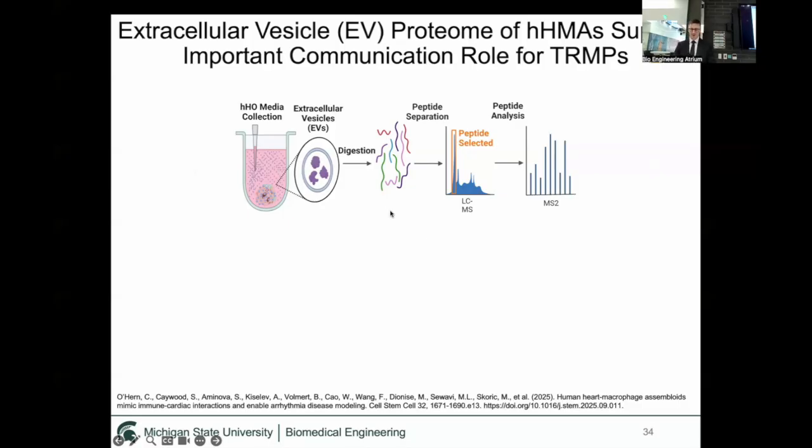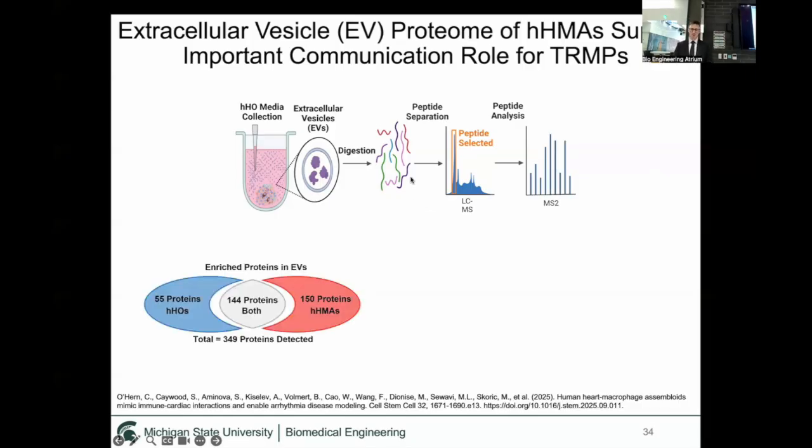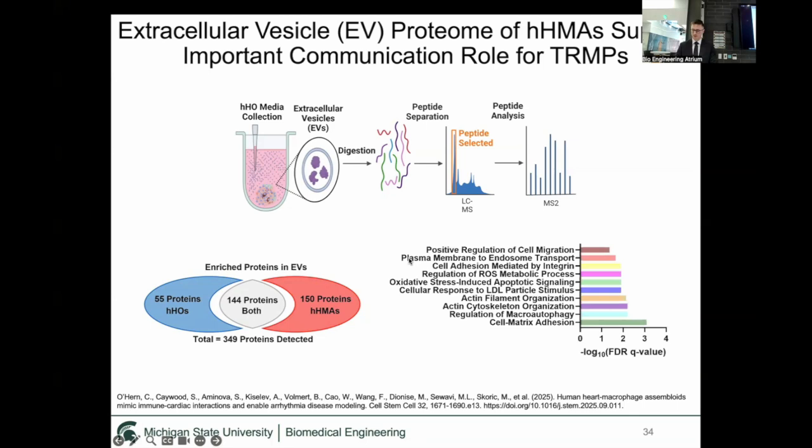So we collected them, digested them, and did a proteomic analysis using liquid chromatography mass spectrometry, and analyzed the peptides found within the media, and compared that to the extracellular vesicles found in the heart organoids. We found in this analysis that there were 150 unique proteins in the heart macrophage assembloids versus 55 in the heart organoids alone, and this indicated to us that the macrophages were contributing very uniquely to the communication that occurs within the tissue.